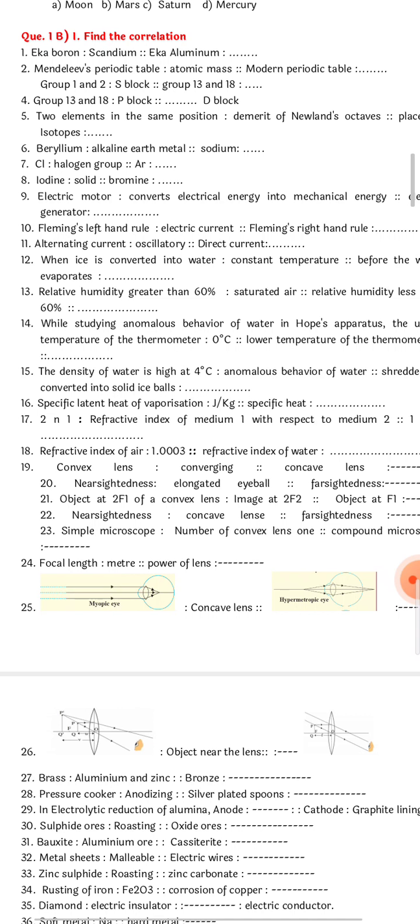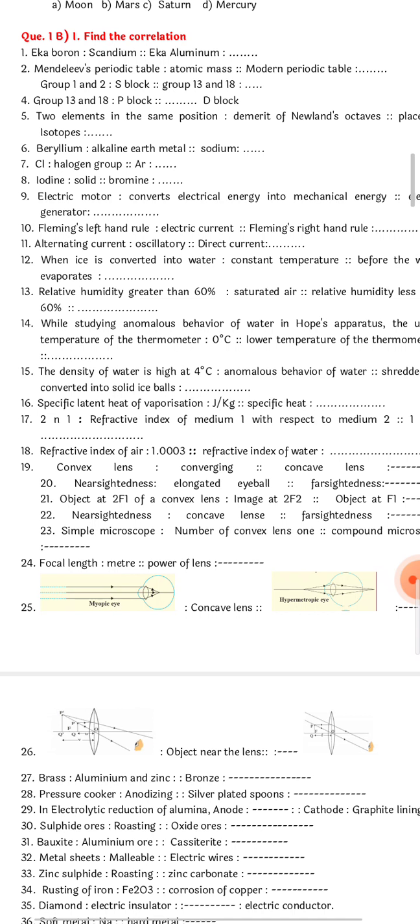Beryllium, alkaline earth metal. So sodium will be alkali metal. Sodium is alkali metal. I am repeating the answer. Kindly note it down. Chlorine is halogen group. So what will be argon? AR for argon. Argon will be noble gas. Iodine is solid. Which is the metal in liquid form? Bromine. Okay. Bromine liquid. Iodine solid.